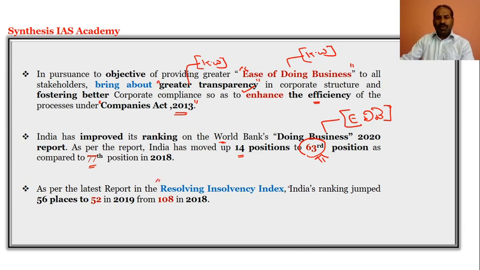And you have another report, in regards to another index, the resolving insolvency index. Again, both of them are very important from the UPSC preliminary perspective. So, ease of doing business: 63rd position. Resolving insolvency index: India has jumped. In 2018 it was 108th, but in 2019 it is 52nd. So definitely it has jumped 56 places, and this is crucial information.